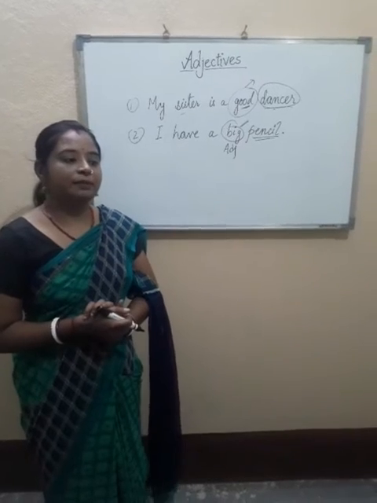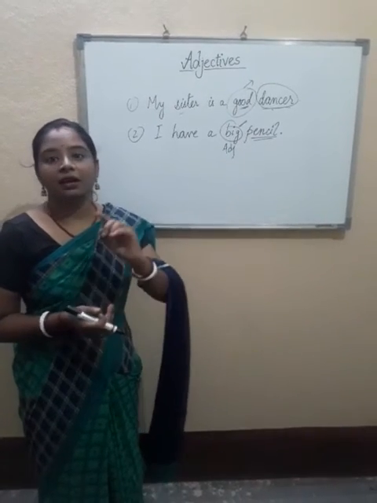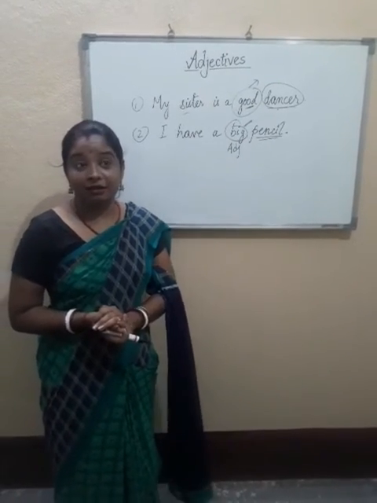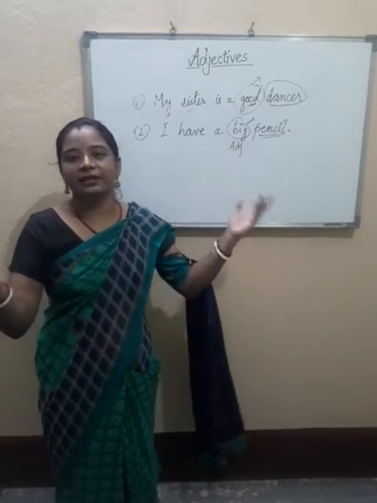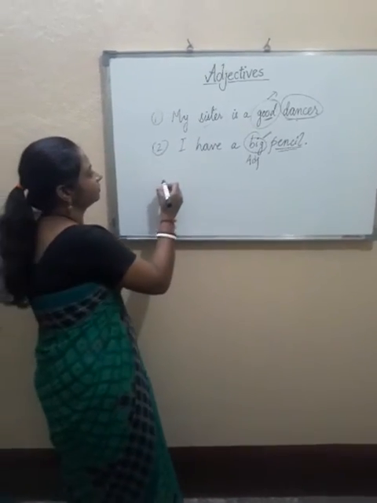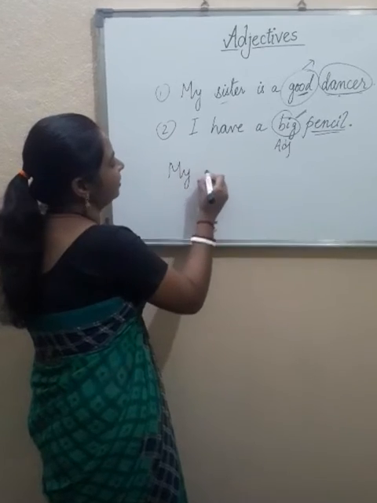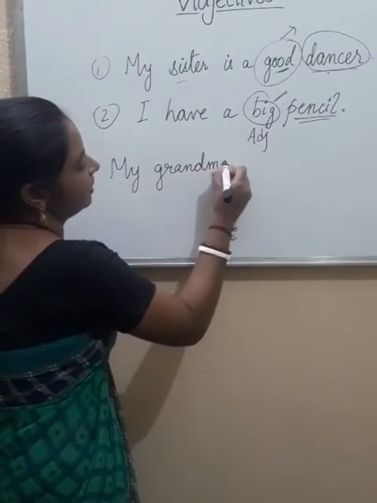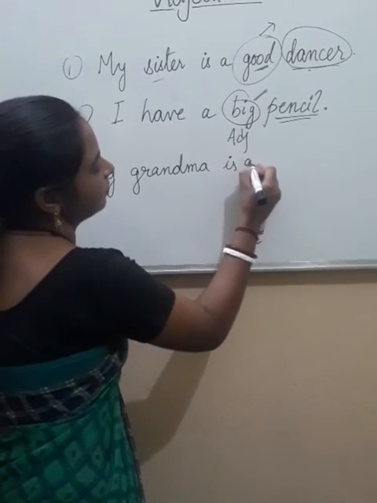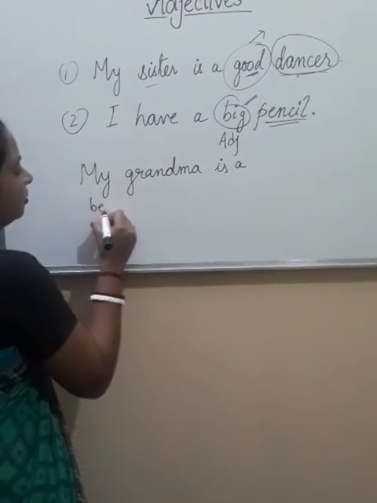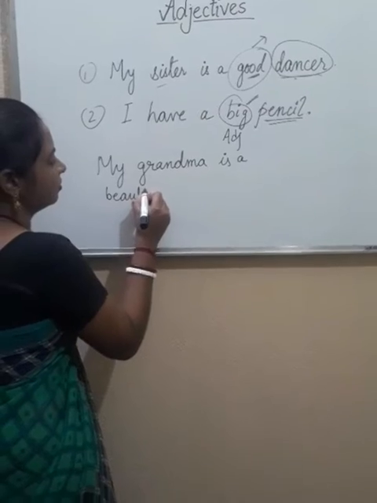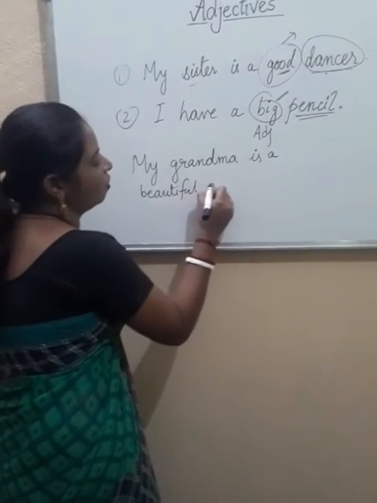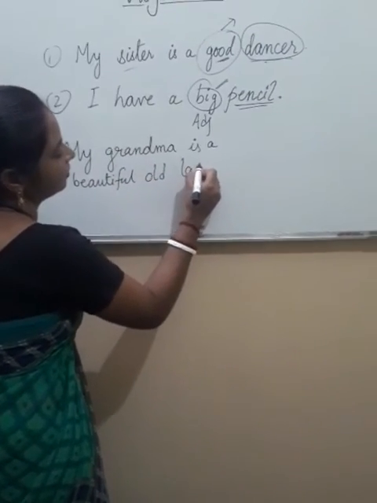Example, my grandmother is a beautiful old lady. Here have a look. My grandma is a beautiful old lady.